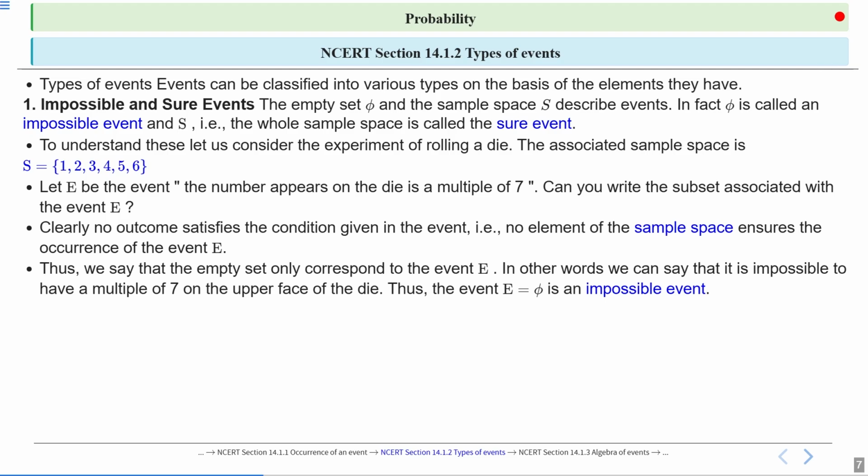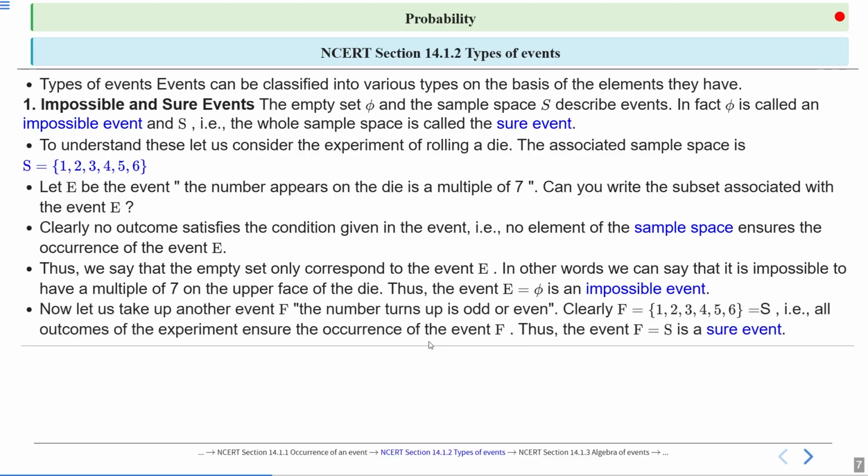So this is not possible to happen. So the event E is phi, and E equal to phi is an impossible event. That means the event E is not able to happen. That is why we take E equal to phi.